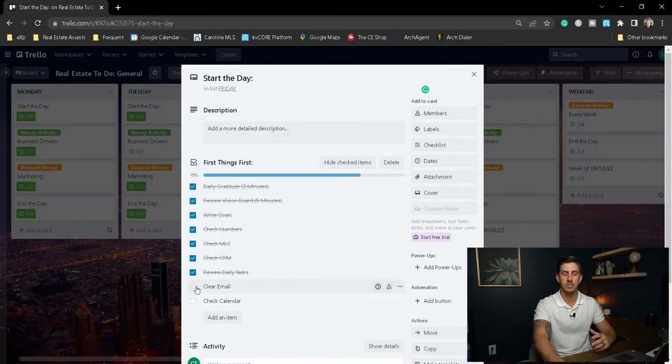Clear my email. So at this point, I'm gonna actually go to my Gmail, open it up. I'm gonna completely clear my inbox every single day. Now I use the zero inbox method, I believe it's called. It's been very helpful, especially if you get tons of emails. It's a very useful system. Maybe I'll do a video on that in the future as well. If I have done a video, I'll link it up here in the cards, but we'll see. Now I'm gonna check the calendar as well. Check my calendar, see what I have to do today. That way I don't forget anything throughout the day.